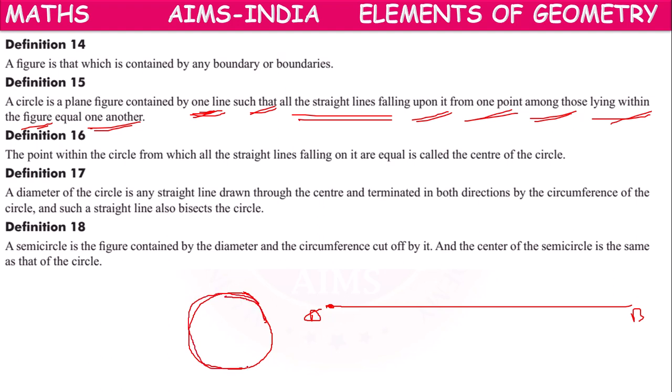Suppose AB is a thread which is straight.